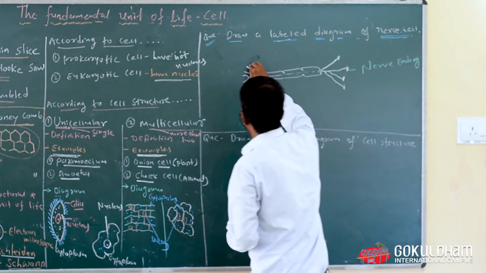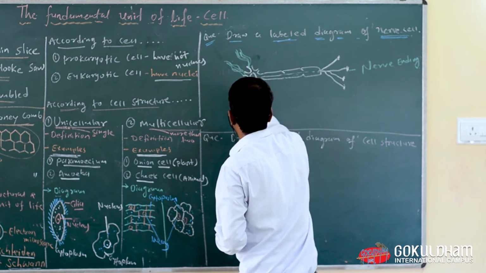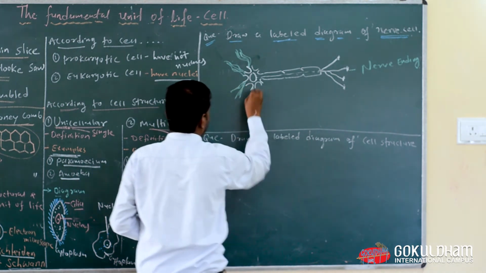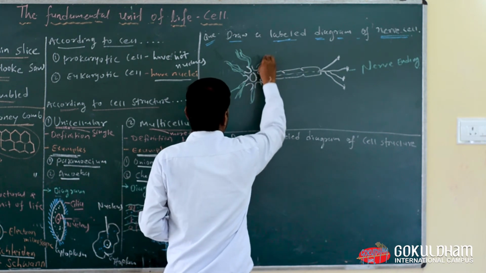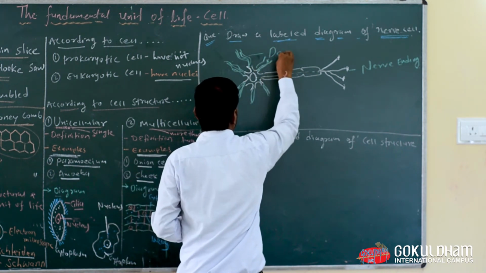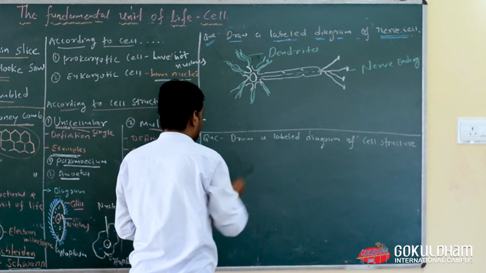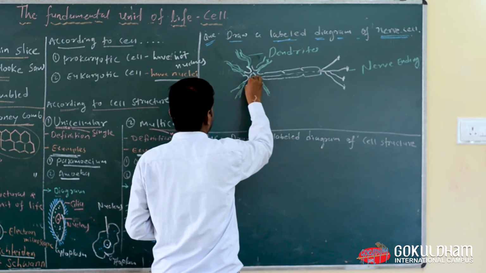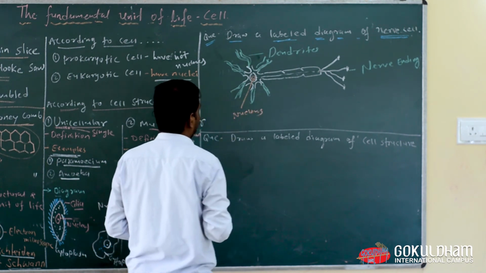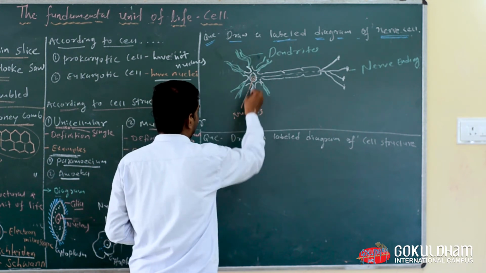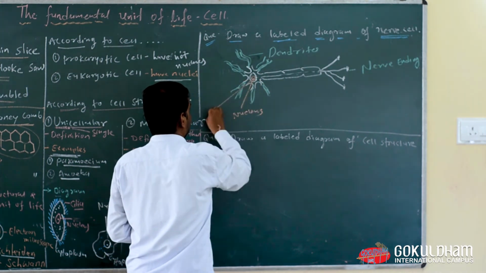Now everyone look here. This hairy-like structure is known as dendrites. So you can also write here dendrites. Now the center of the cell is known as nucleus, and the center of the nucleus is known as nucleolus.